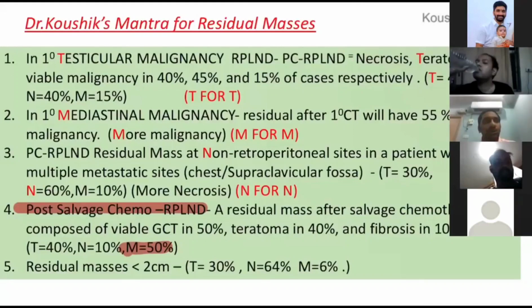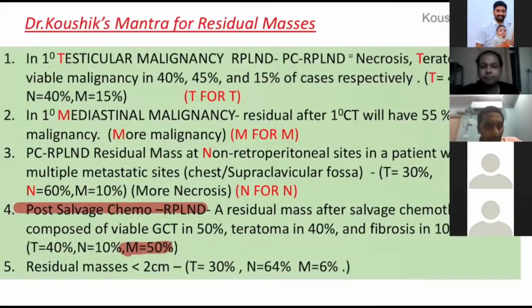In those patients, you give chemotherapy, but still there is some amount of mass that is persisting. In the non-retroperitoneal sites, if you are doing resection of the residual mass, it will show necrosis as the predominant component. And a patient who has undergone second line chemotherapy, that is called post salvage chemotherapy RPLND. Meaning first line is done, second line is done, the patient is still not responding and the residual mass is still there, it will show malignancy as the predominant component. This is a very frequently asked MCQ, that is why I am insisting more.